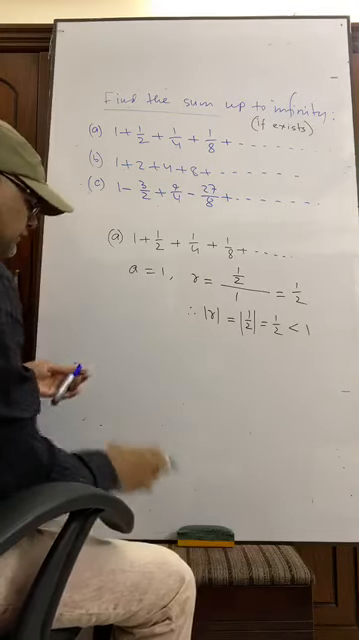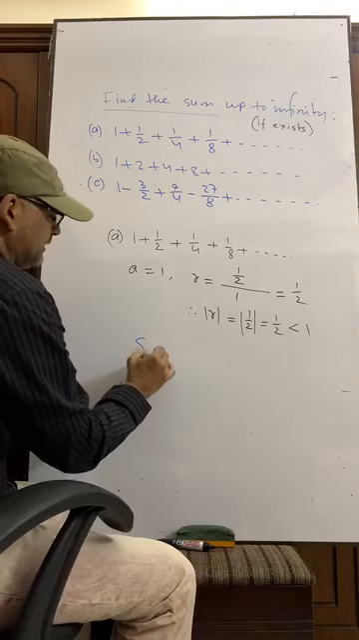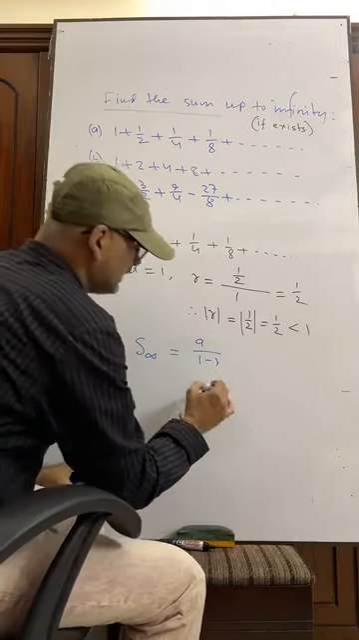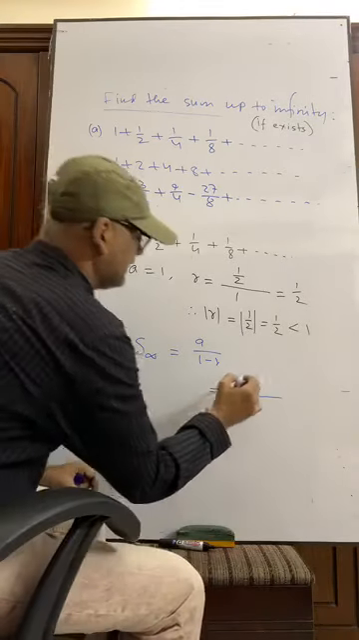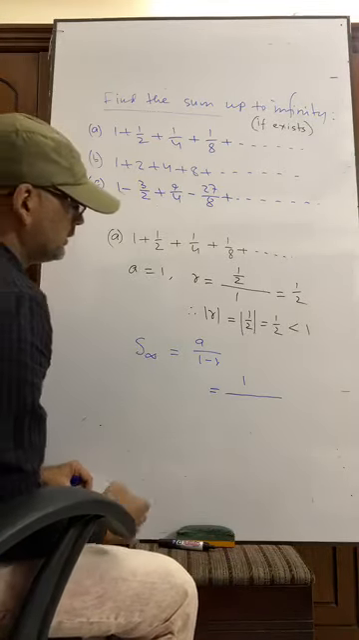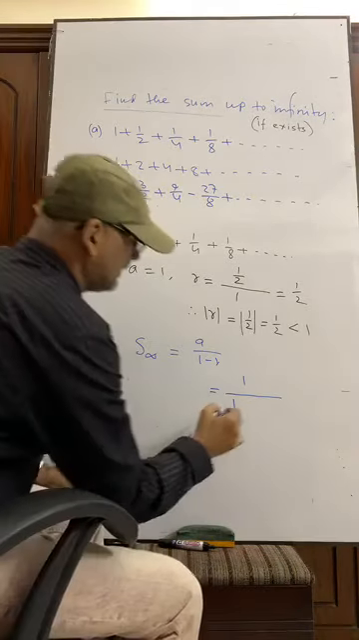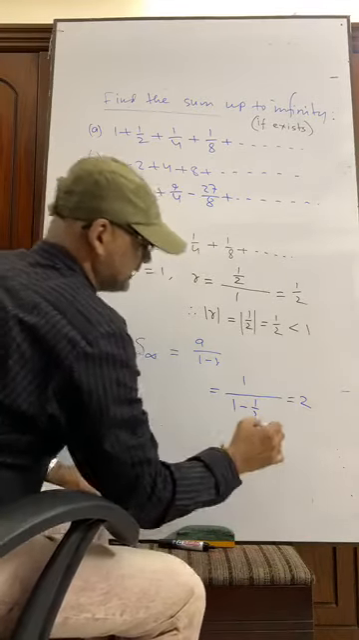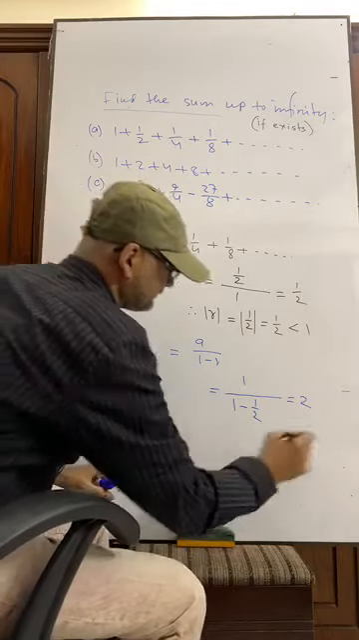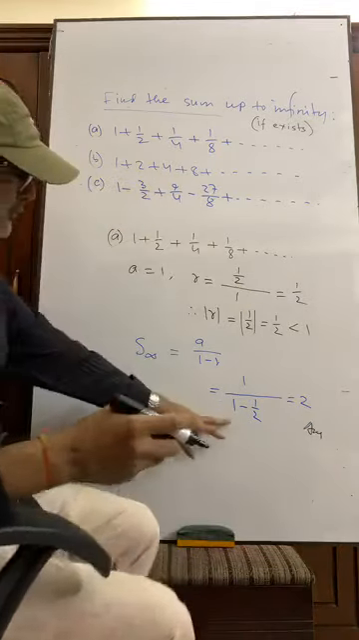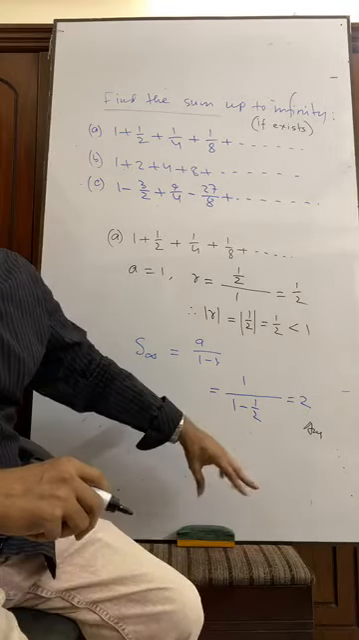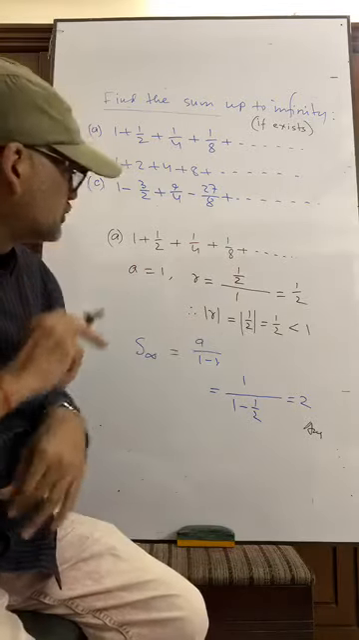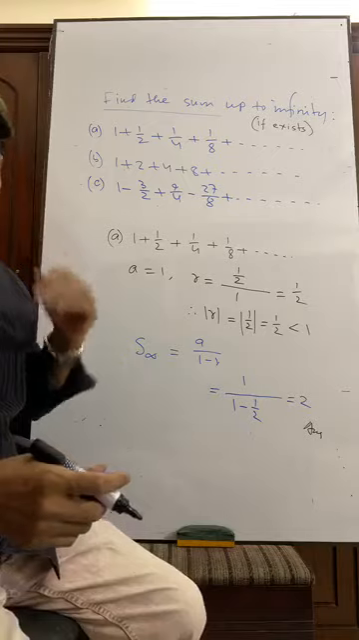And we know the sum S infinity equals A by 1 minus R. This is the formula. Now put the value. What is A? A is 1. What is the value of R? R is half. Now if we calculate, we will get the result as 2. That is the answer. 1 minus half equals half, so 1 by half means 2. Now do question number B. This is your turn to do question number B. B for Bangladesh. Do it. Time 1 minute.